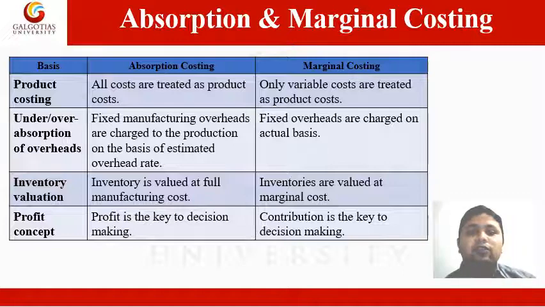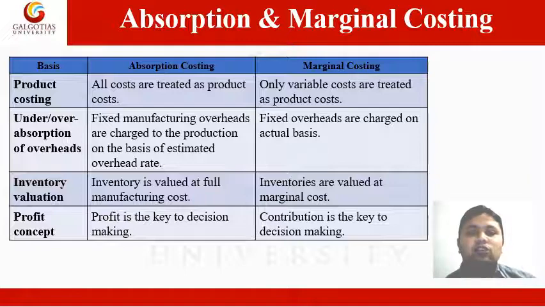Third point of differentiation is on the basis of inventory valuation. In absorption costing, inventory is valued at full manufacturing costs, including both fixed costs and variable costs. This has the effect of carrying over fixed costs from one period to another, along with the closing stock. This distorts the trading results and vitiates the cost comparison.